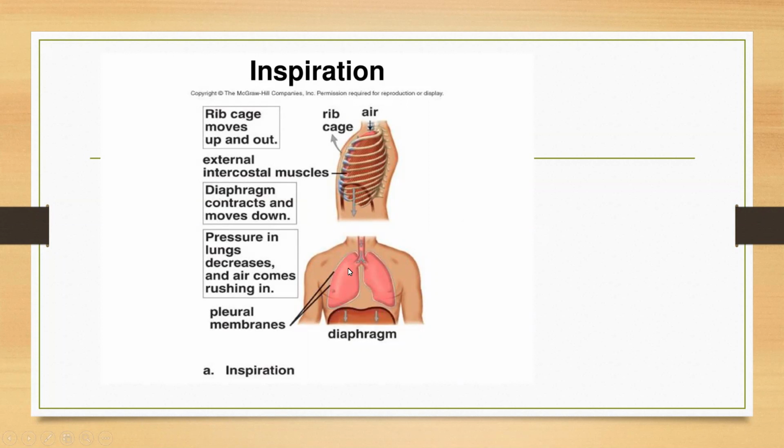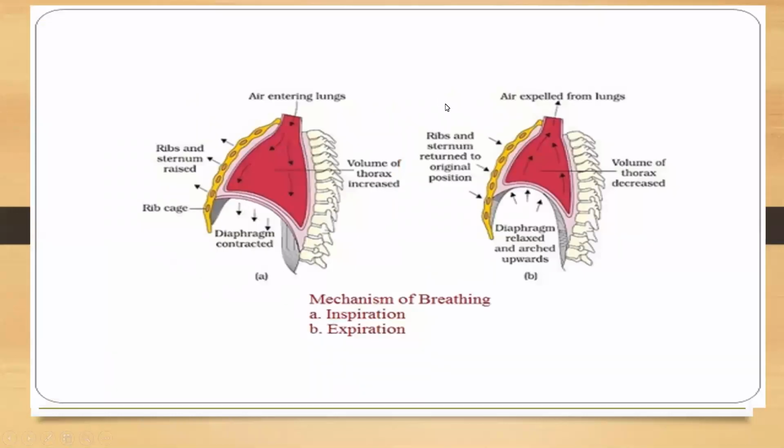At the same time, what happens? The external intercostal muscles, the muscles which are present on the outer side. Here you can see the ribs and sternum. The external intercostal muscles contract. As a result, when these contract, what happens? The ribs and the sternum are pulled outward. Can you see this arrow?